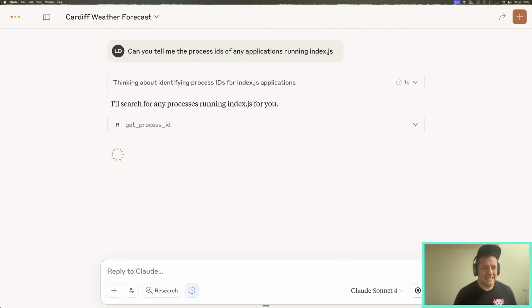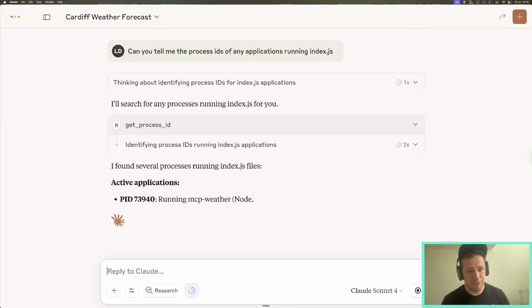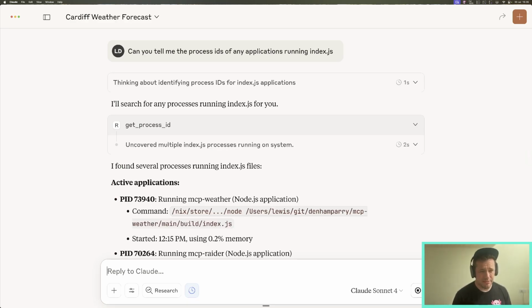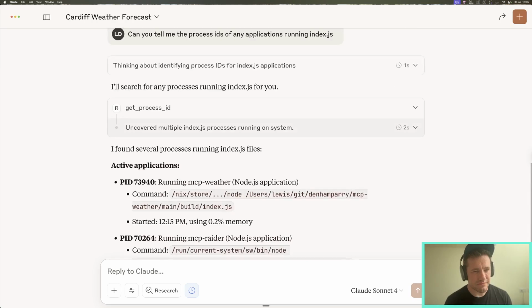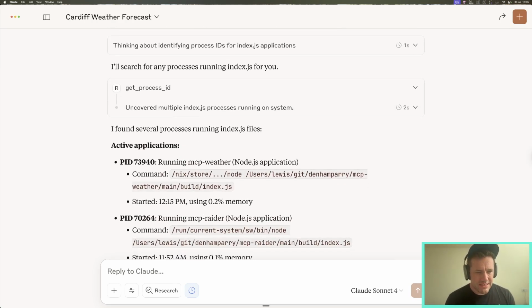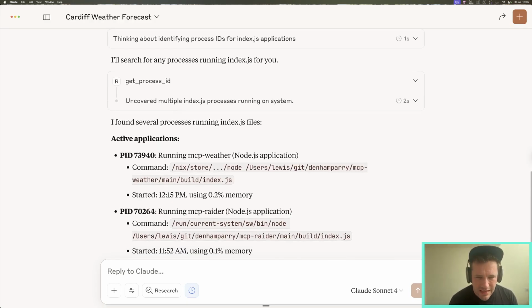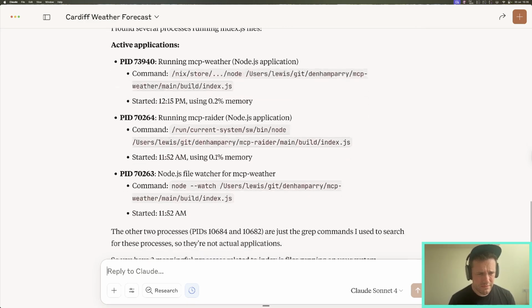So the Claude agent is now connecting to another MCP, and this one's got R on it for radar. Now, radar was able to go and have a look and find this information. We'll look more into how radar is achieving this in a moment, but we can see that there's a process of 73940, and that looks like this is the one that we want. It's running MCP weather. Okay, so